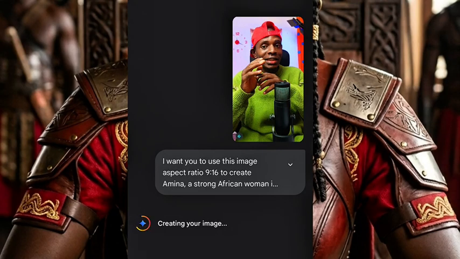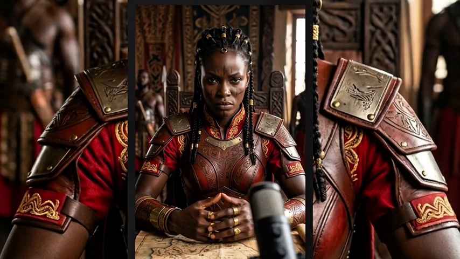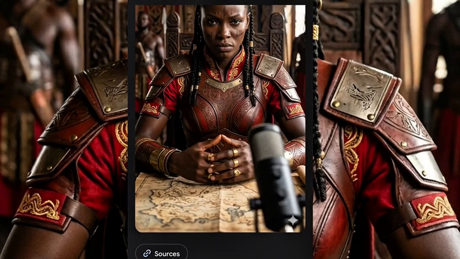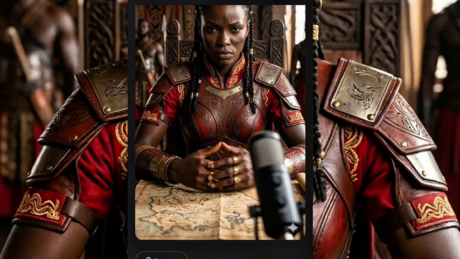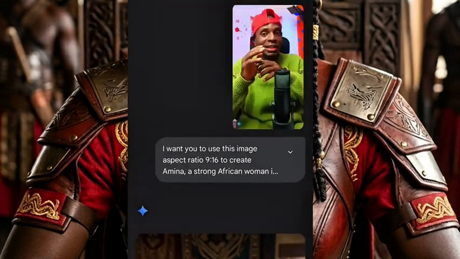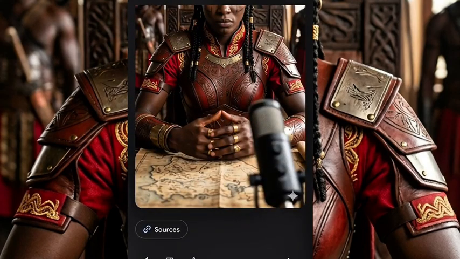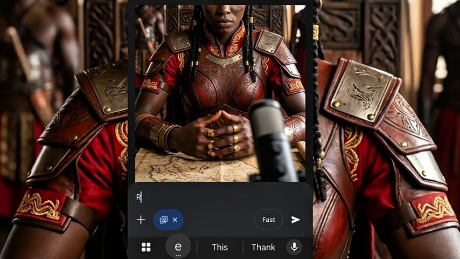Now this is our second step. Our first step is to generate our prompt, our script, using ChatGPT. Our second step is to generate all the images. After generating the images, that is when we are going to enter our next step. Now as you can see, it has generated the image for us. It put this mic here because of the mic in the reference image. I will tell it to remove the mic.